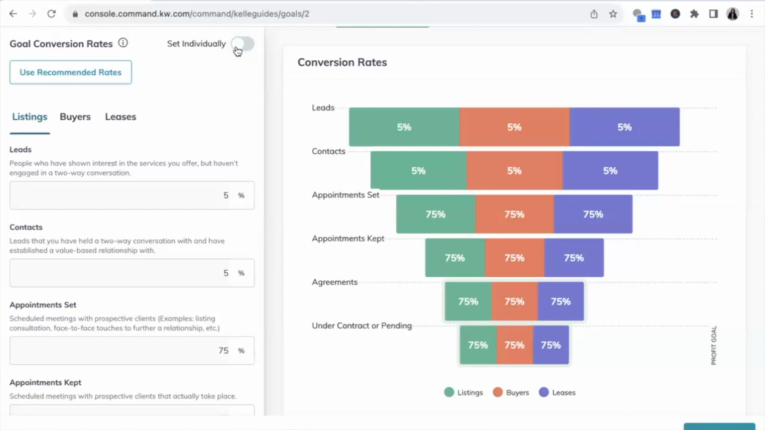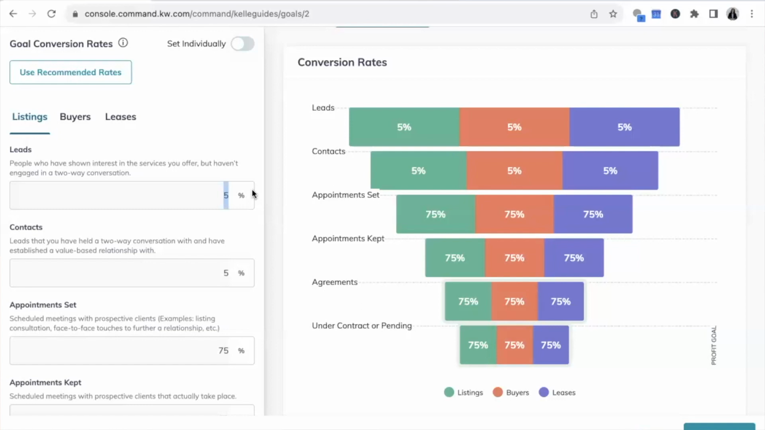If you wanted to change it, you could go up here and say set individually, and you could change it. Right now, if you change it, it changes for the listings, buyers, and leases. But if you said, no, when I go to a listing appointment, I am much more likely to get that listing and to close on that than if I were to go to a buyer, which is true by and large. That is a true statement. You're much more likely to close on a listing than a buyer you are talking to.